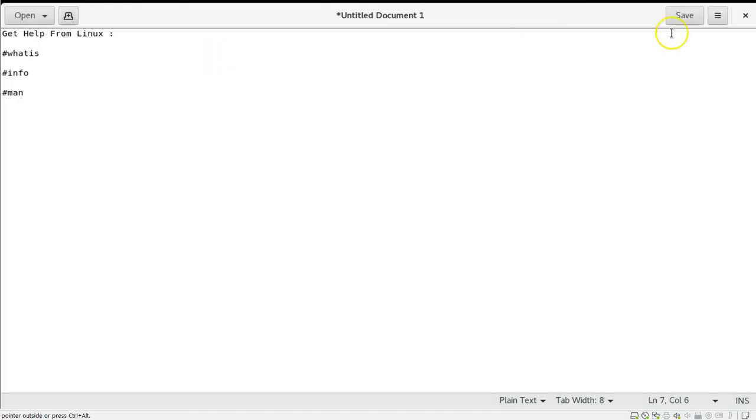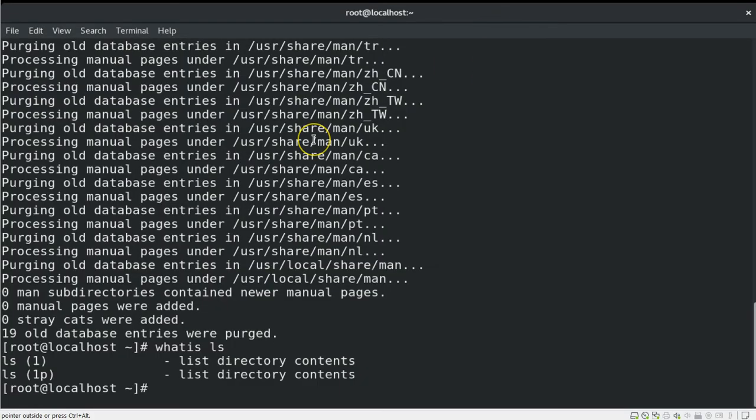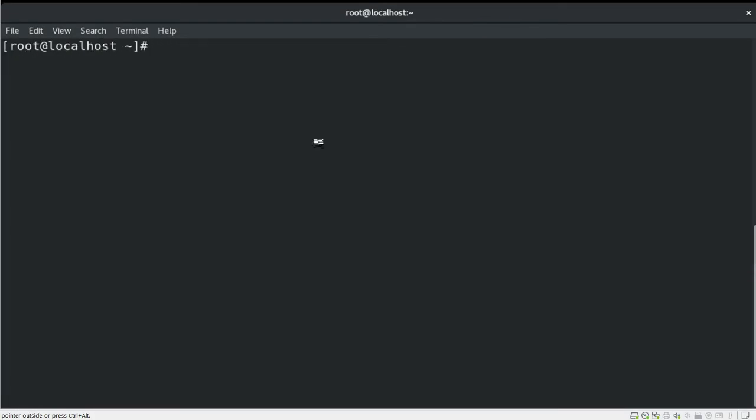The second command is the info command. Whenever Linux installs any packages and binary files, most binaries or commands also get information pages during the installation. Information pages, or info pages, will provide you more detailed information than the whatis command. However, this is a bit unstructured information which is a little complicated to understand. It will give you more details than the whatis command.